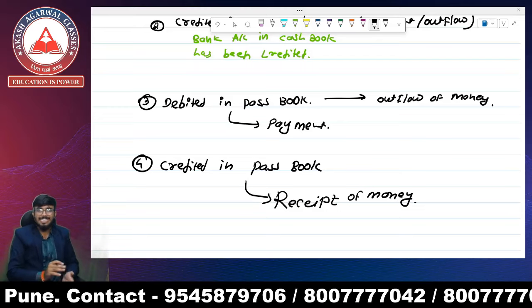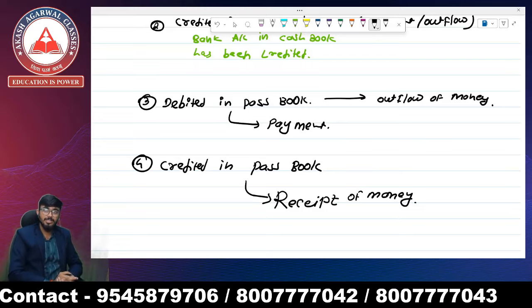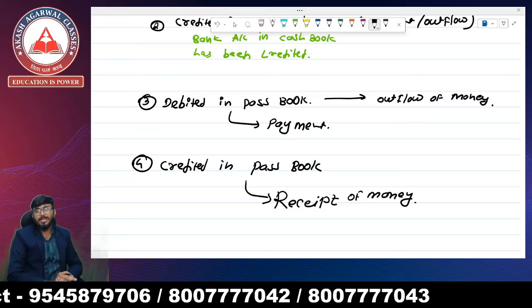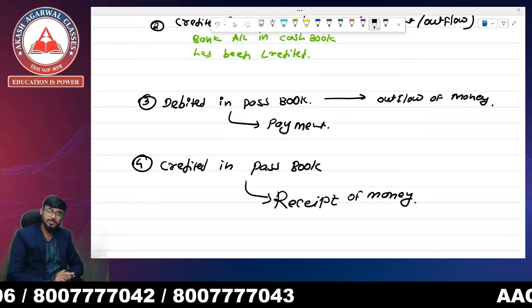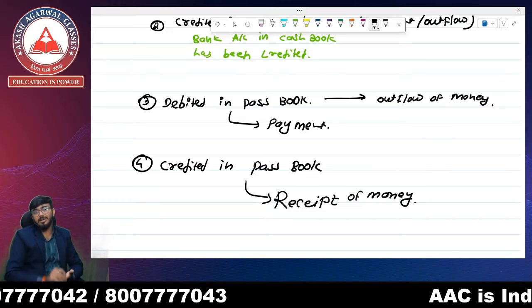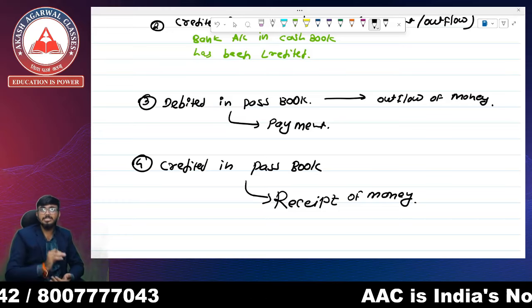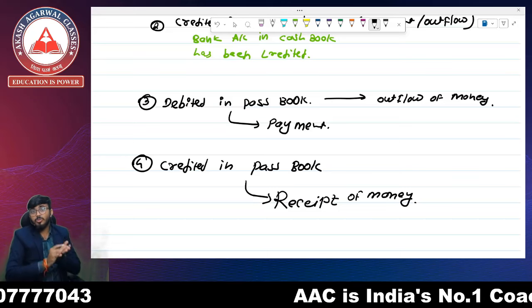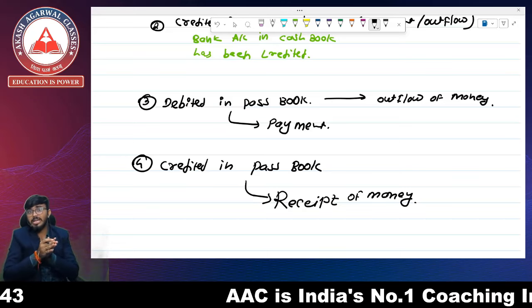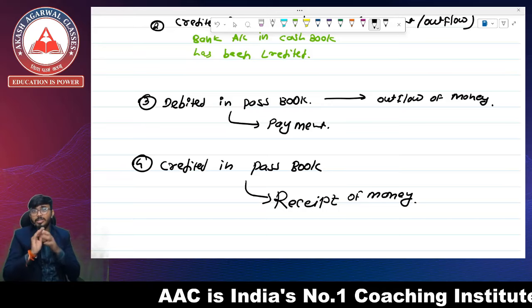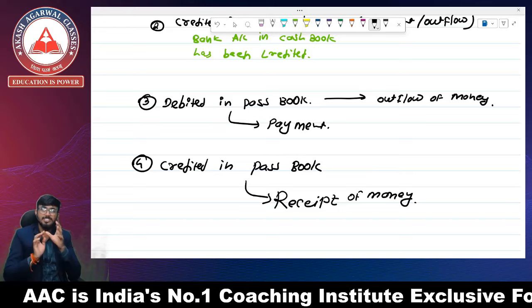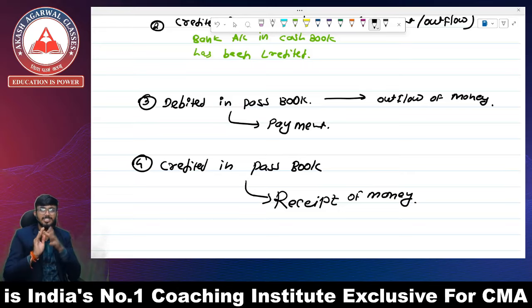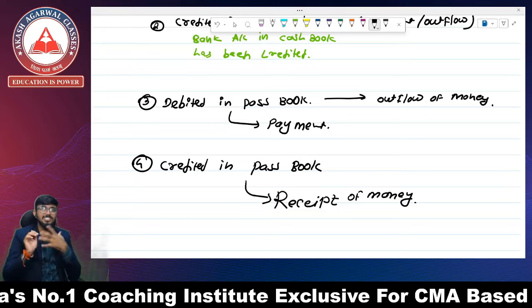Whenever you deposit money in your bank account, you receive a message: your account has been credited by this amount and your bank balance is this. When you deposit the amount or receive a payment and see the message that your account has been credited, that feeling is different.